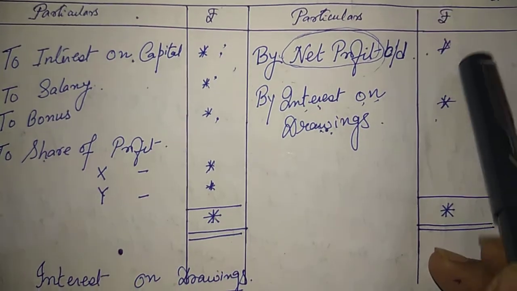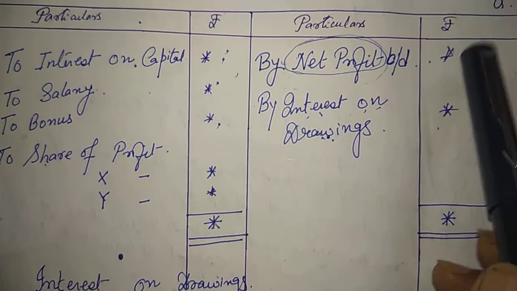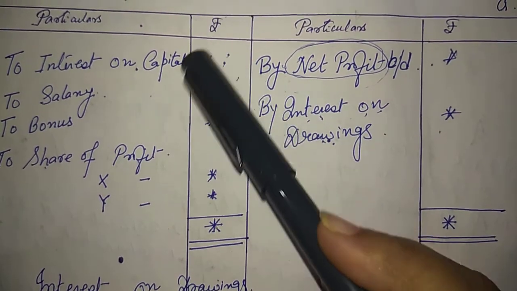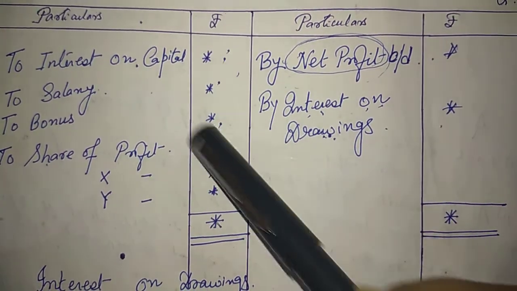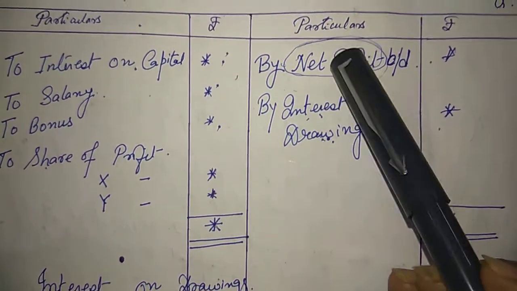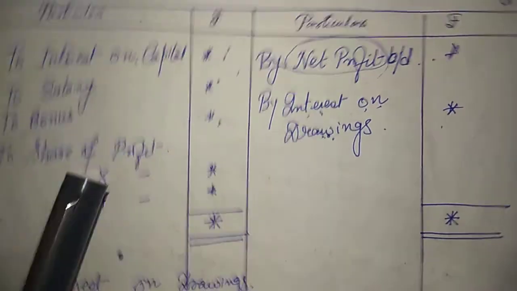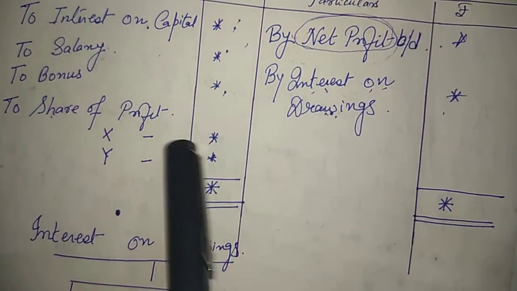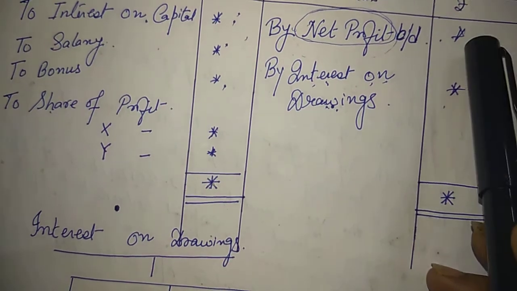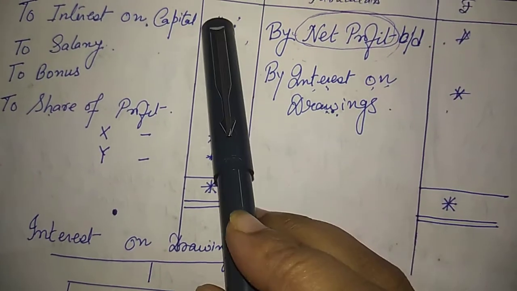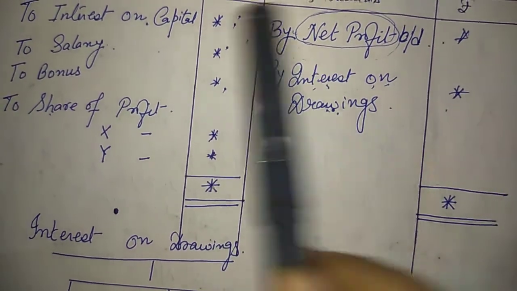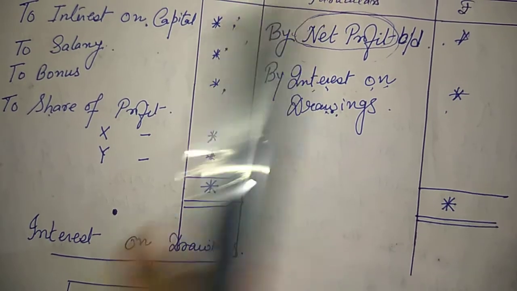This is the net profit that will be given to us in the sum. From here, all these things should not be deducted. Net profit should be before charging all of these things, not after charging any one of these. I need this net profit: net profit before I have deducted interest on capital, net profit before I have deducted salary. Okay.